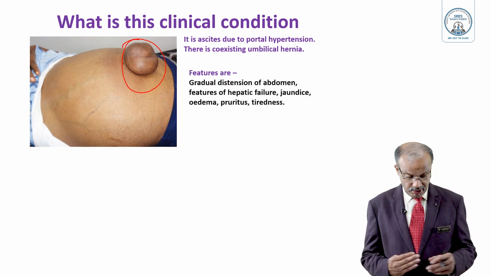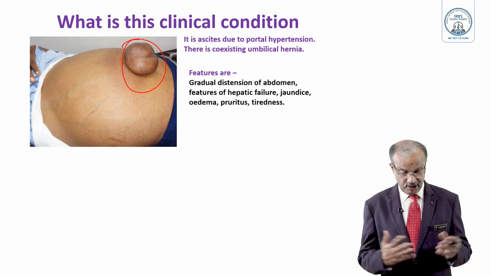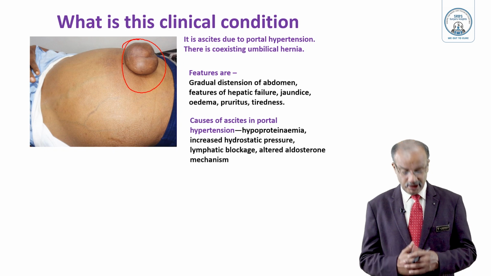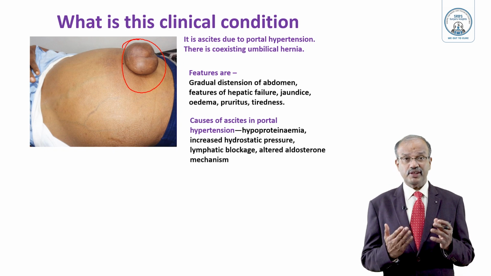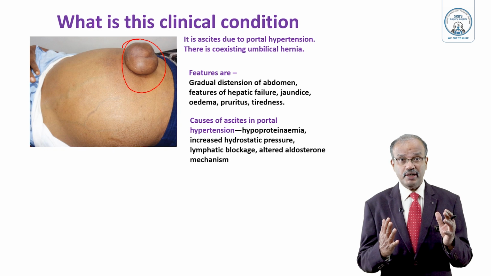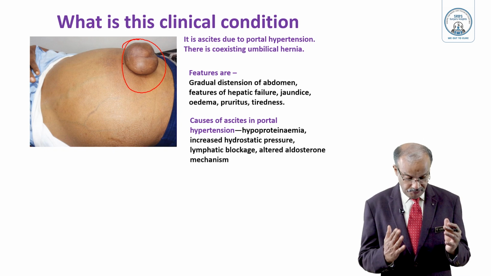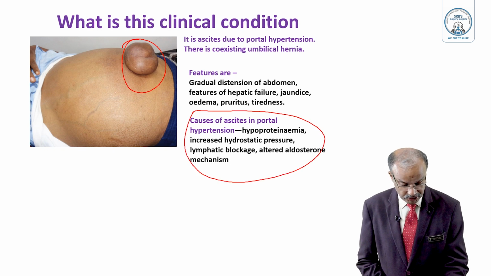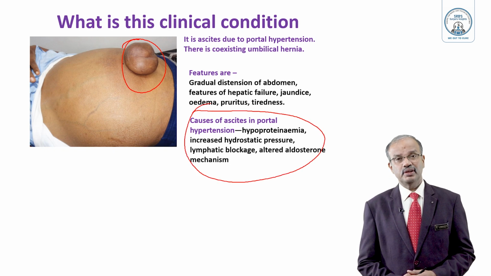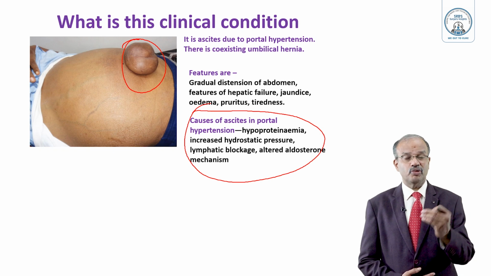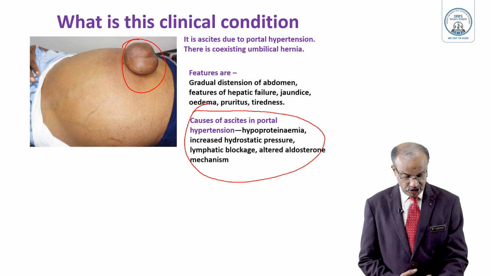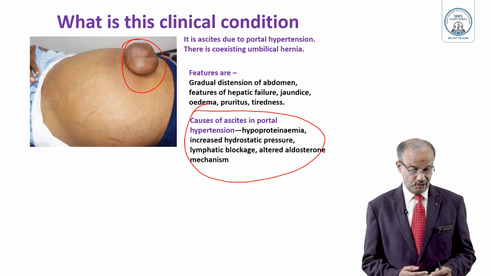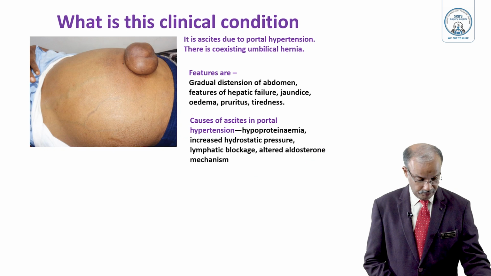There is gradual distension of the abdomen, and features of hepatic failure: jaundice, edema, pleuritis, tiredness, asthenia, muscle weakness. The causes of ascites in portal hypertension are hypoproteinemia, increased hydrostatic pressure, lymphatic blockage, and altered aldosterone mechanism. Remember the causes, often asked as an MCQ, and maybe in theory as a short note: ascites in portal hypertension, what are the causes? You should be able to express these 3-4 causes, which lead to a lot of fluid collection and become a massive ascites.